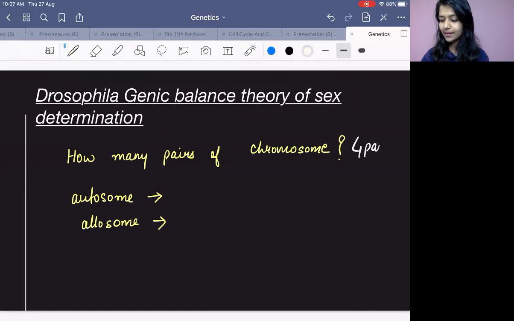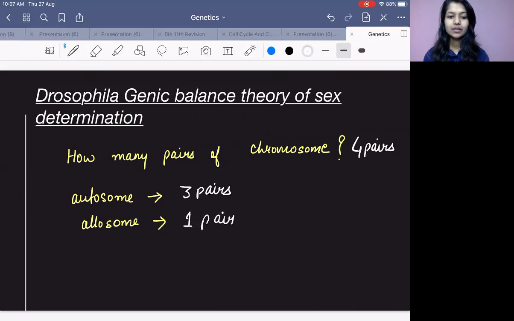What is the answer? How many pairs of chromosome do they have? 4 pairs, right? Out of these 4 pairs, what are autosome? How many pairs? 3 pairs. So what will be allosome? 1 pair. Then only you will get total 8, right? 4 pairs, which is 8.